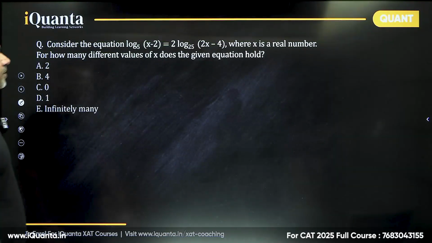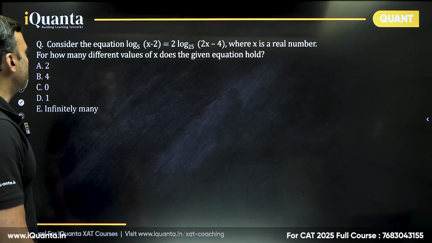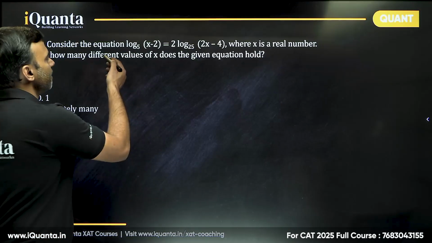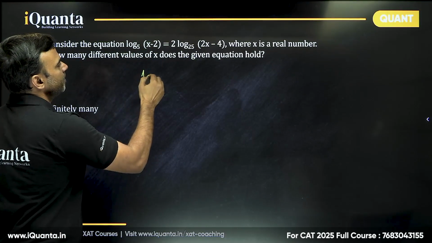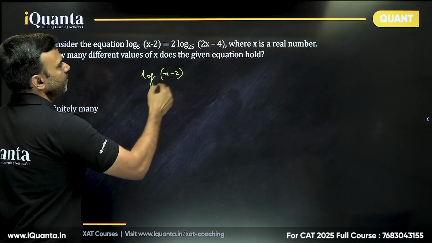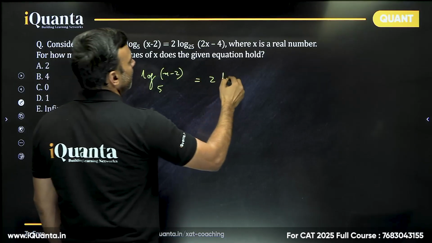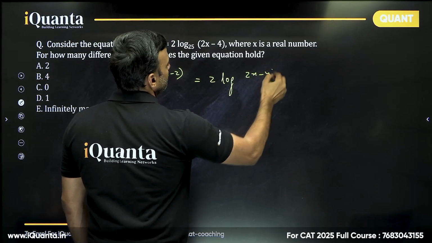Now this is a beautiful question of log. Okay, it's a very simple question. It says consider the equation log of x minus 2 to the base 5. I'll write it again. Is equal to 2 log of 2x minus 4 to the base 25.